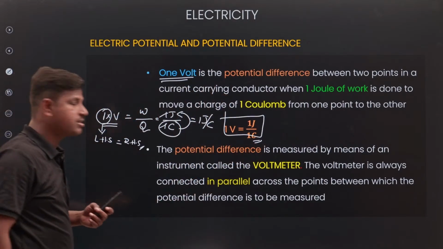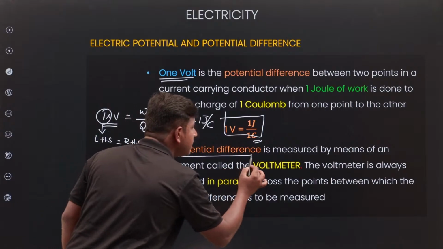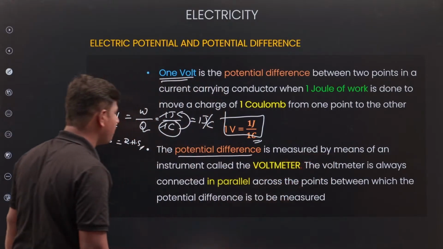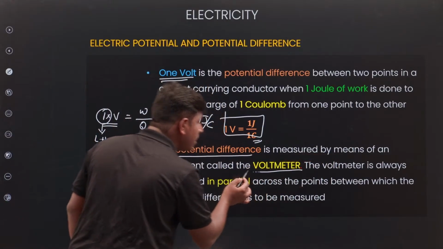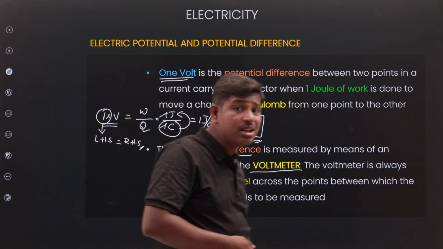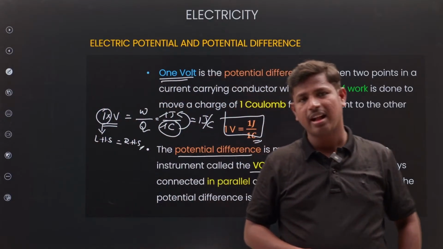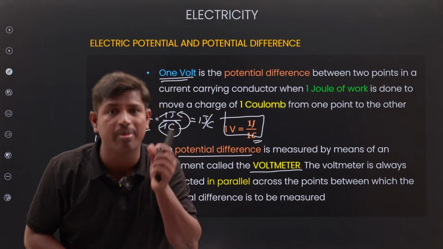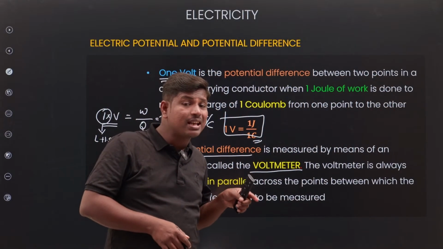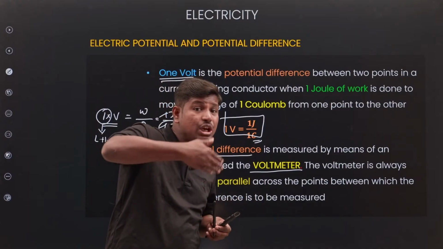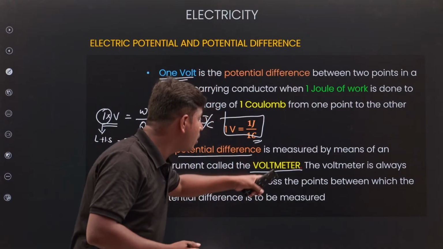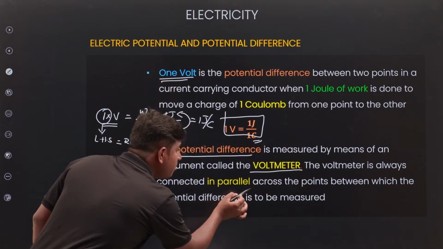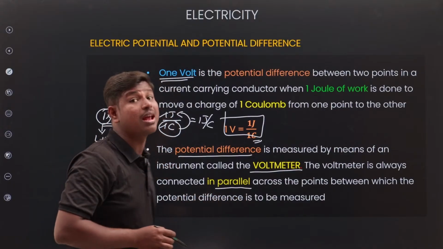Next, potential difference is measured by means of an instrument called a voltmeter. How will the current be measured? Ammeter. Current is measured by an ammeter. Potential difference is measured by a voltmeter. Ammeter, how do we connect? Series. Series means end to end connection. Voltmeter, how do we connect? A voltmeter is always connected in parallel.